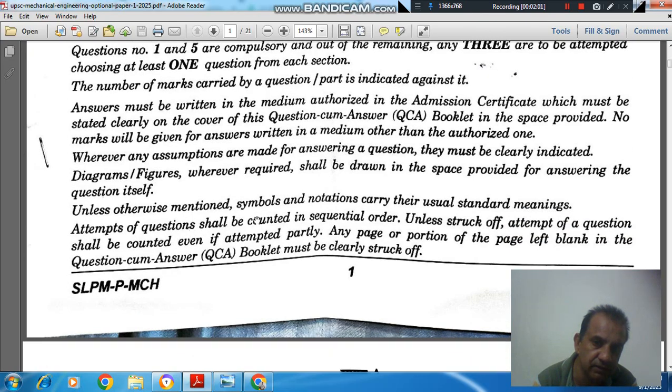Unless otherwise mentioned, symbols and notations carry their usual standard meaning. Attempts of questions shall be counted in sequential order unless struck off. Attempt of a question shall be counted even if attempted partly. Any page or portion of the page left blank in the question-cum-answer QCA booklet must be clearly struck off.